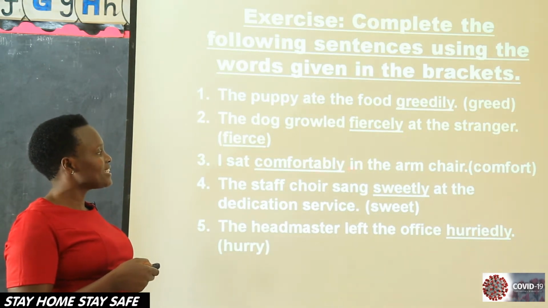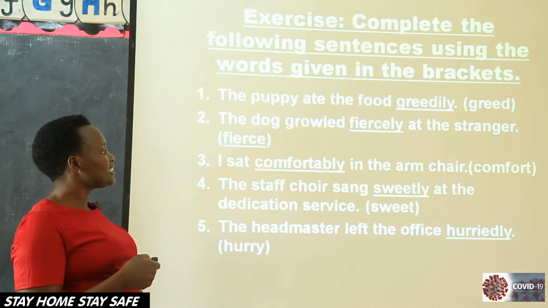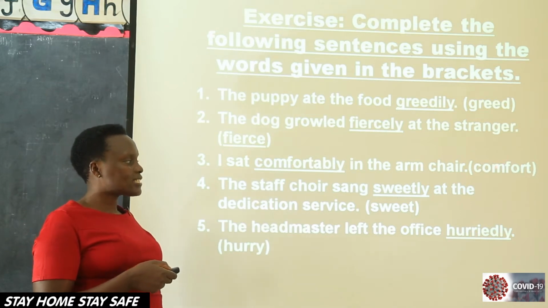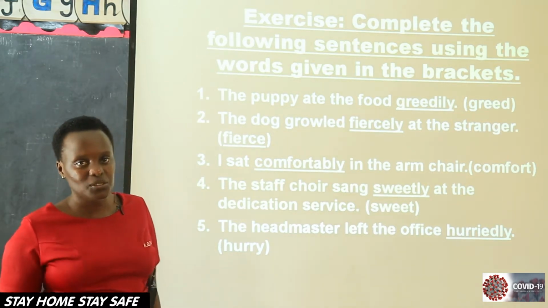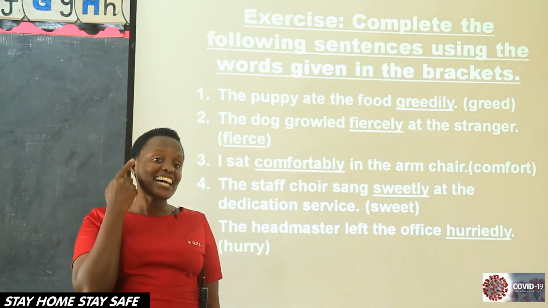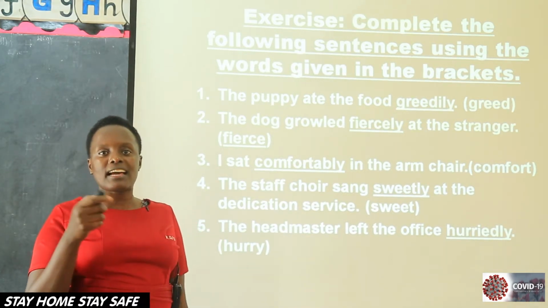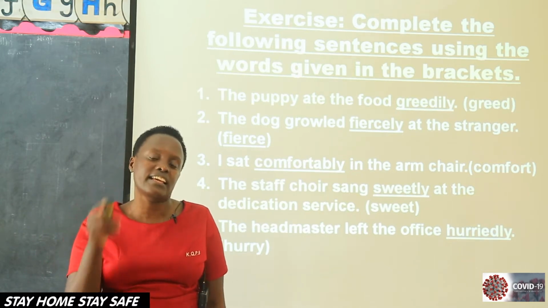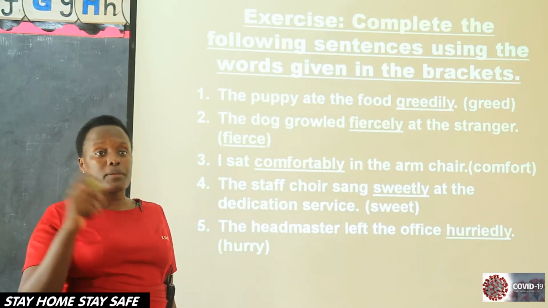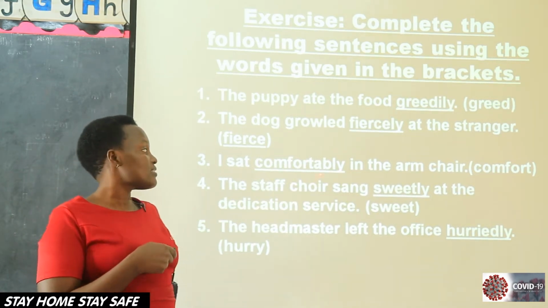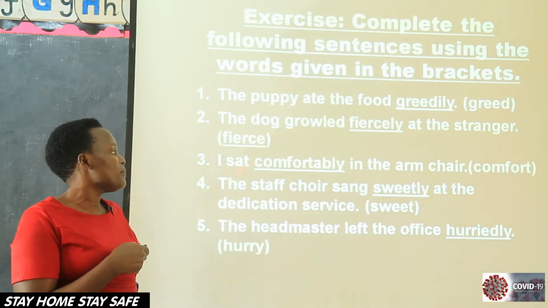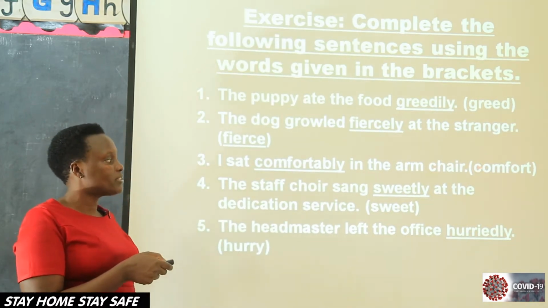I sat dash in the armchair. In brackets, comfort. Comfort is a noun. So we have to remember, we have to know the adjective from comfort. What adjective do we get? Comfortable. Comfortable ends with L-E. Then we drop E, we put Y, becomes comfortably. So we are going to say, I sat comfortably in the armchair.